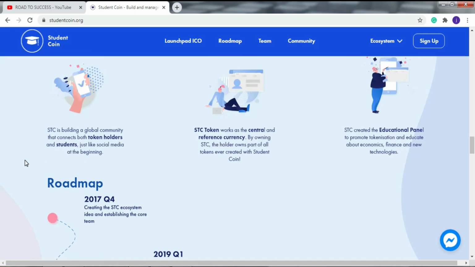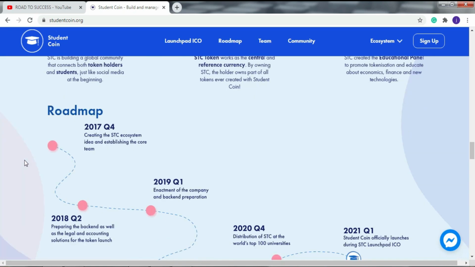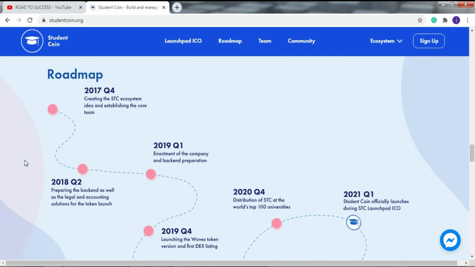Now we check the roadmap of this project. The roadmap is a very important thing for a project, so please check the roadmap very carefully. This is the fourth quarter of 2017, creating the STC ecosystem idea and establishing the core team. After that, the second quarter of 2018, preparing the backend as well as the legal and accounting solutions for the token launch. Then the first quarter of 2019, announcement of the company and backend preparation.